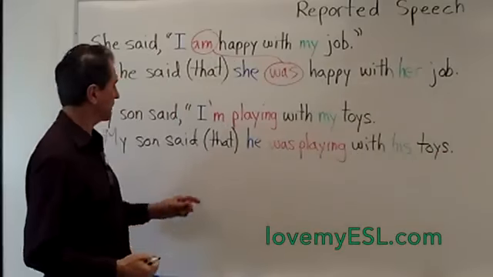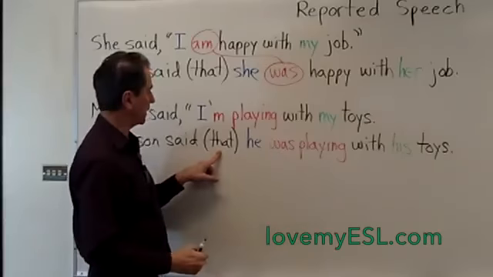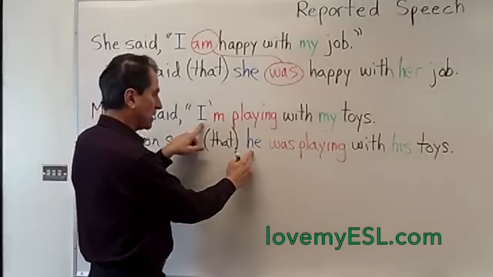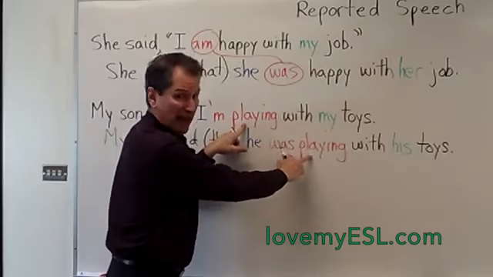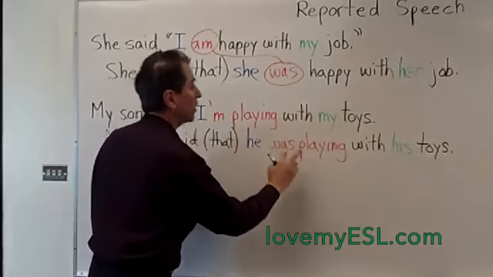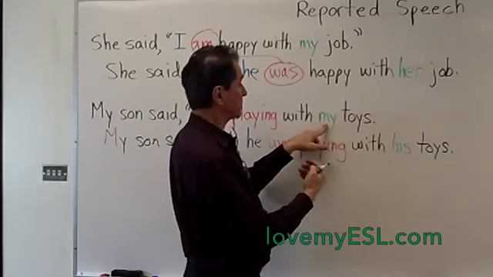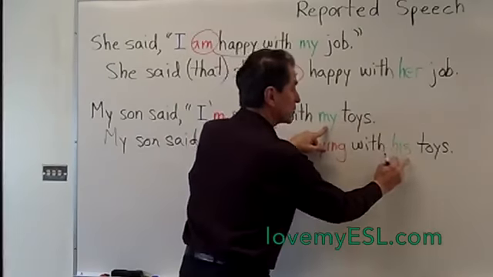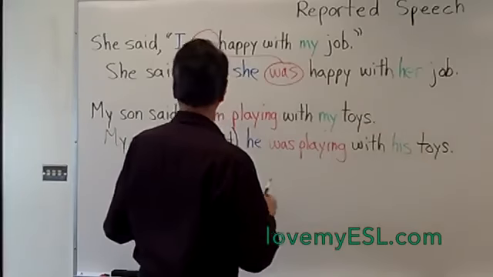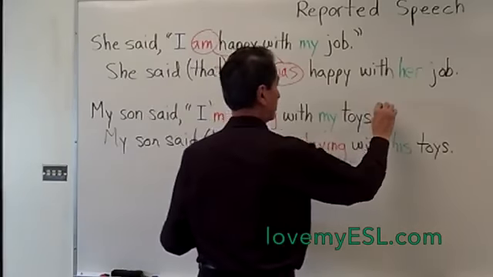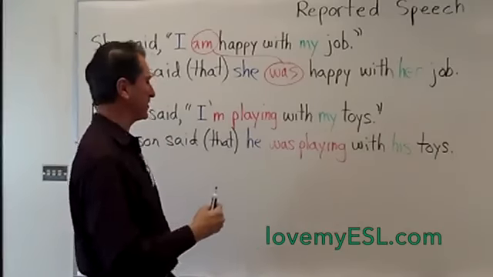Notice the same changes are made. Number one, I don't have to say the word that because there's a subject and a verb coming next. I changes to he. Am playing, which is the present continuous, changes to the past continuous. You see that? Am playing, was playing. And the other change is any possessive pronouns like my change to be appropriate, which is his. Okay, also, oh, yes, I did forget the quotation marks on the end. Look at that. Twice! Same mistake twice.